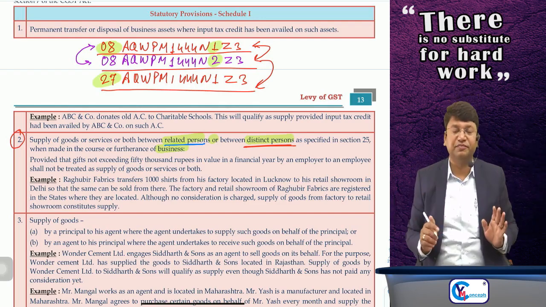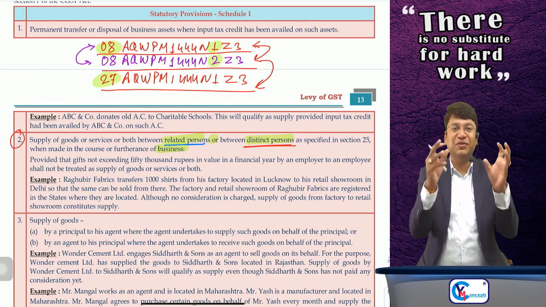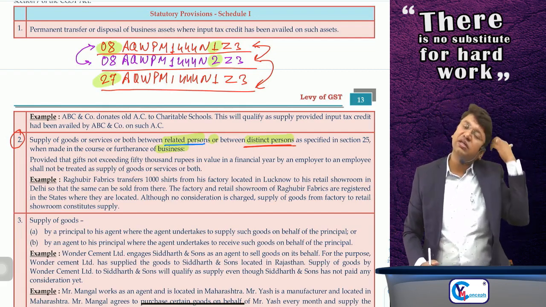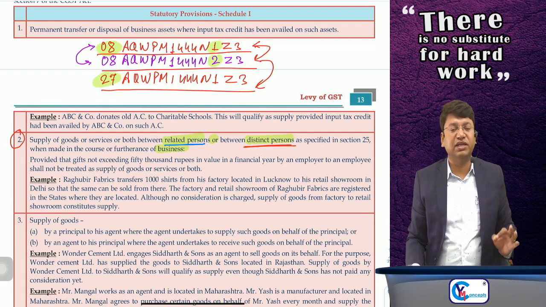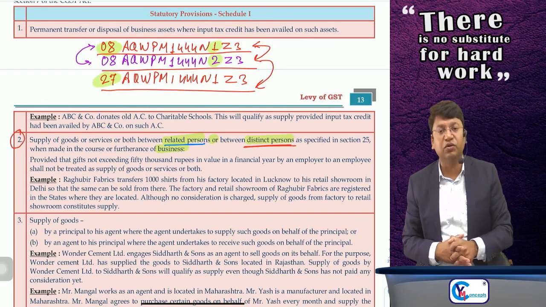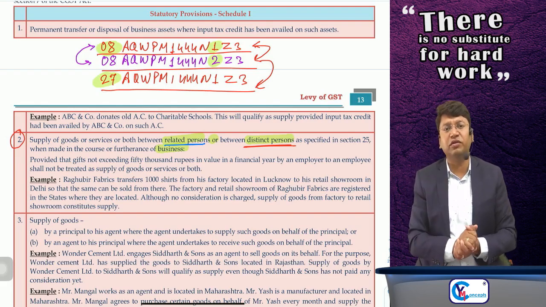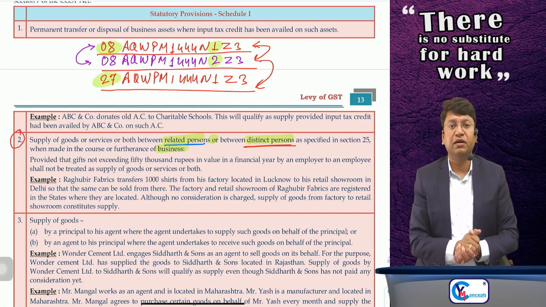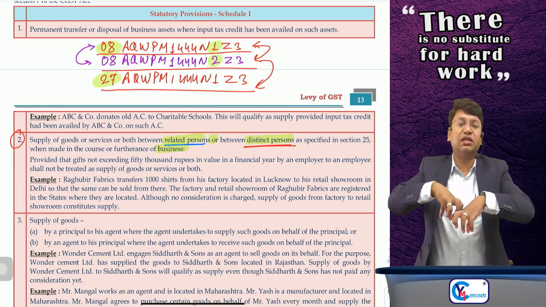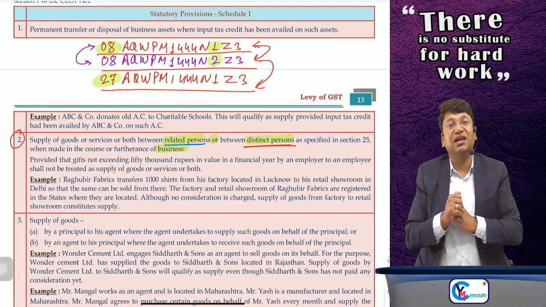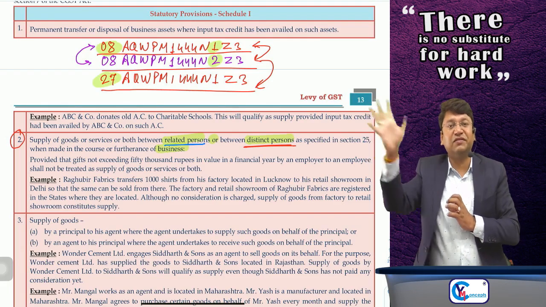Okay. Now coming to my point. Sir, this is what I have told you regarding registration and distinct person. Here, para number 2 says that supply of goods or service or both by a person to his distinct person in the course or furtherance of his business, although without consideration, will be supply. One of the best examples: if I am transferring some stock from my Maharashtra branch to Tamil Nadu branch, it is, sir, an interstate branch transfer of goods.